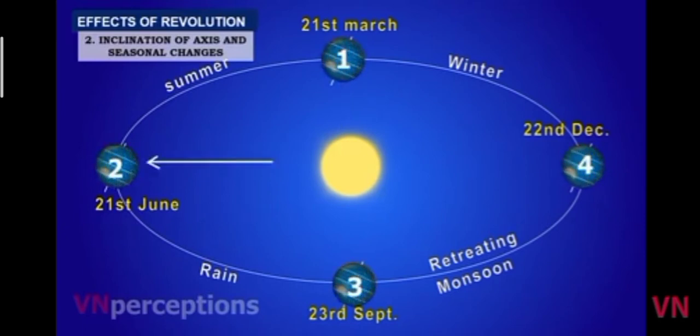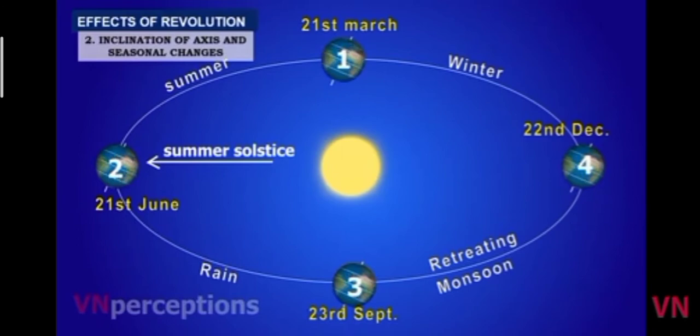On 21st of June, the vertical rays of the sun fall on the Tropic of Cancer. This is the maximum inclination of the Earth's axis of the northern hemisphere towards the sun. This is referred to as summer solstice.